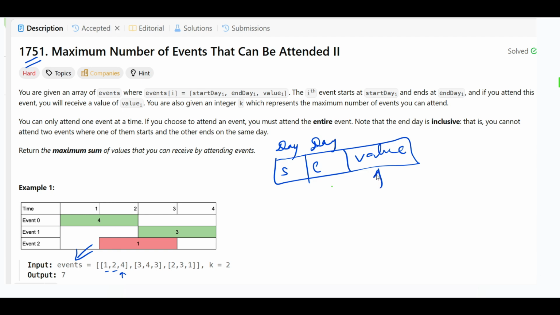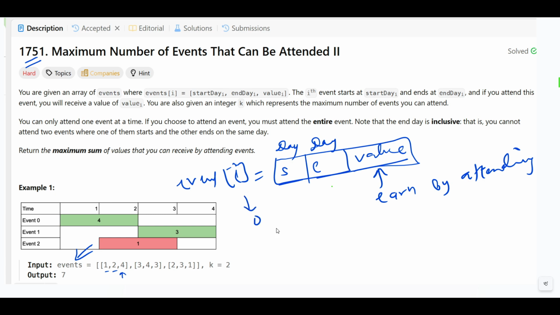What is this value? This value you earn by attending the event, like you are getting some points. So this is your start day, this is your end day, and this is your value. Event at index i, let's suppose i is 0, has the values 1, 2, and 4. So here 1 is the start, 2 is the end, and 4 is the value.